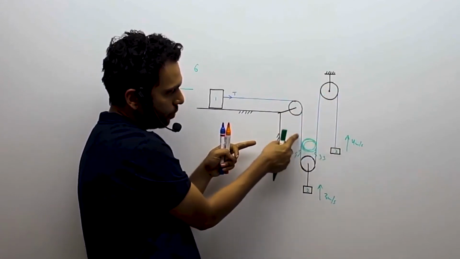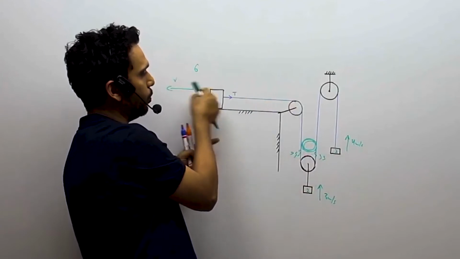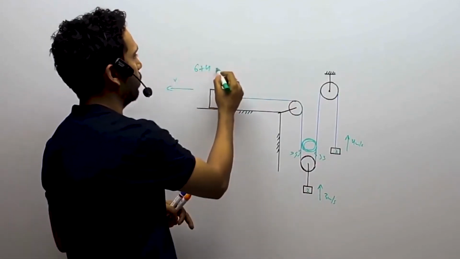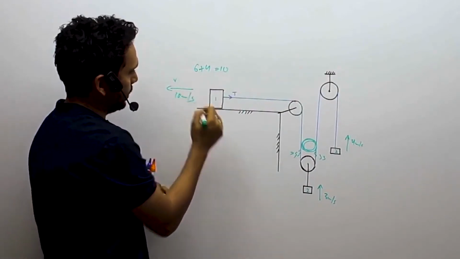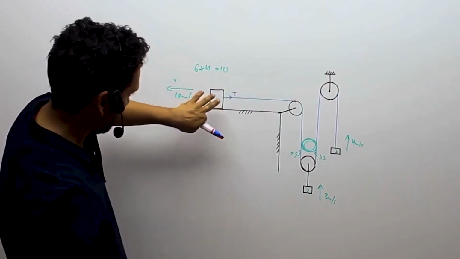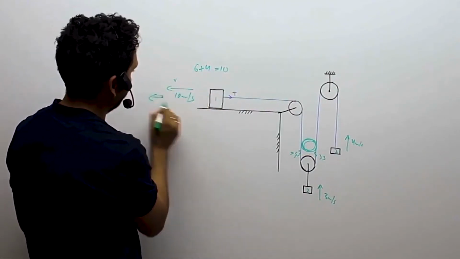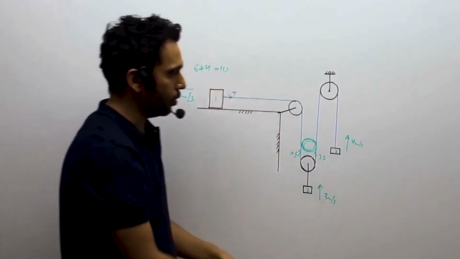If this part goes down by 4, this string is going to go up by 4, and hence this string has to be pulled by 4 more. So what I get is 6 plus 4, which is equal to 10. So I guess the answer is 10 meters per second is the speed with which this body will be going that side. Who is making it go is another story. There might be some force over there which is making it go that side. If you let go, it is just going to go down.